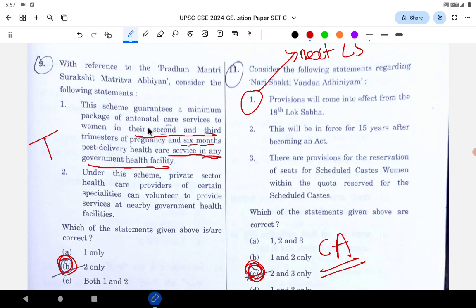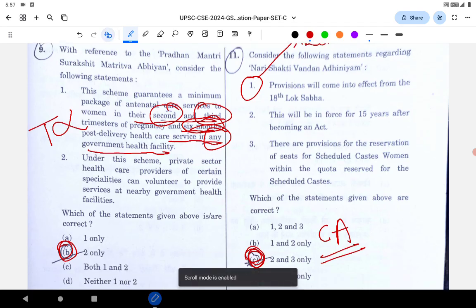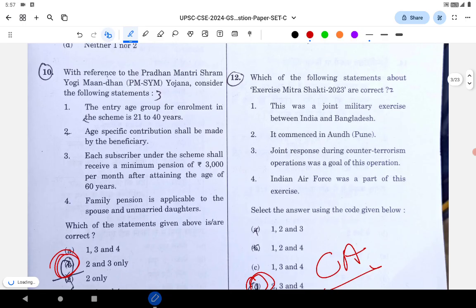Antenatal care service to the women in their second and third trimester of the pregnancy and 6-month post delivery. Again, the fact is 6-month post delivery. Healthcare in any of the public service. There are two facts: second and third trimester, 6-month, and the extreme word "any". So this is wrong. Option 2 is correct. Again, the trick is working.